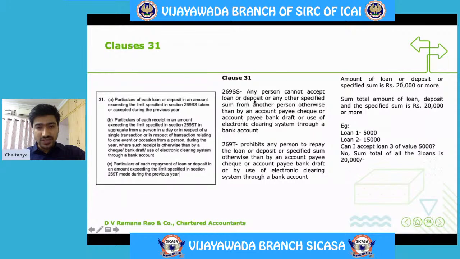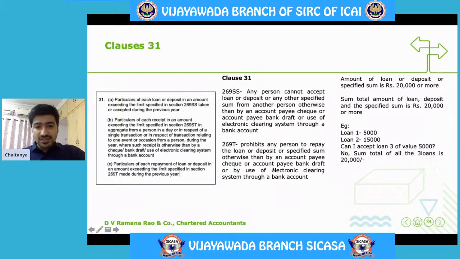So these two points say, and there is also one more point which says, sum total of loans, deposit and specified sum is 20,000 or more. Although we will see this with the help of an example, the crux of these two is that if a loan is received above 20,000, then it cannot be received otherwise than by way of an account payee cheque or bank draft.